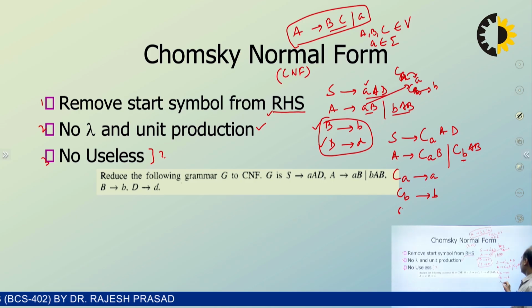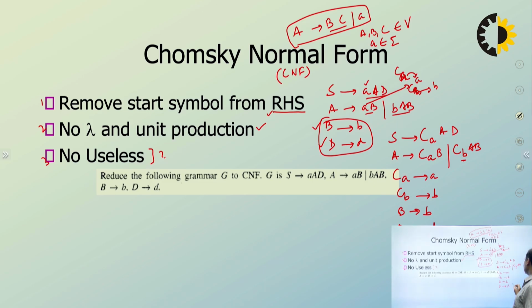And now B goes to small b, D goes to small d. If you look at this, it is additional; there is no effect on the grammar, since C_a is replaced by small a and C_b is replaced by small b. Now take this right-hand side also, and take part of it as a new non-terminal.